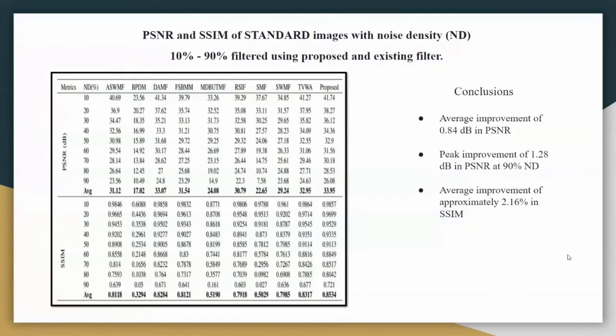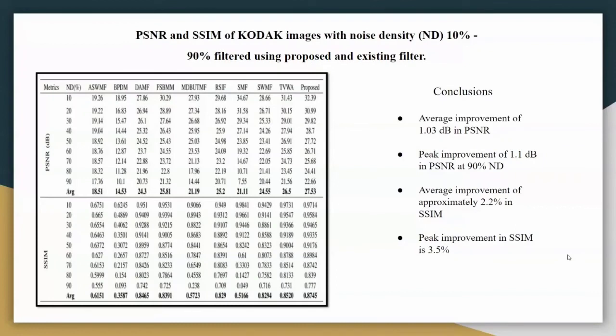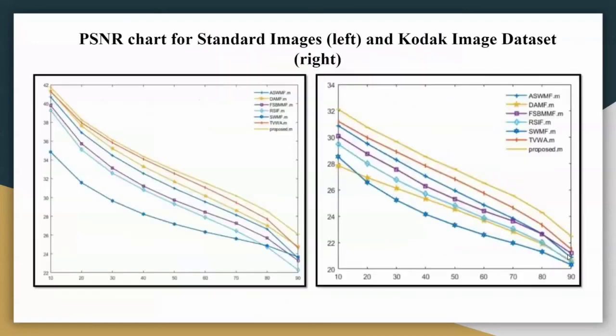Moving on, this is the conclusion that we get from the standard images when they are processed from 10 to 90% noise density, and there was an average improvement of 0.84 dB in PSNR, peak of 1.28 dB, and an average improvement of 2.16% in SSIM. For the Kodak images, these values come to be 1.03 average improvement in PSNR, 1.1 dB peak improvement in PSNR, 2.2 average improvement in SSIM, and 3.5 peak improvement in SSIM.